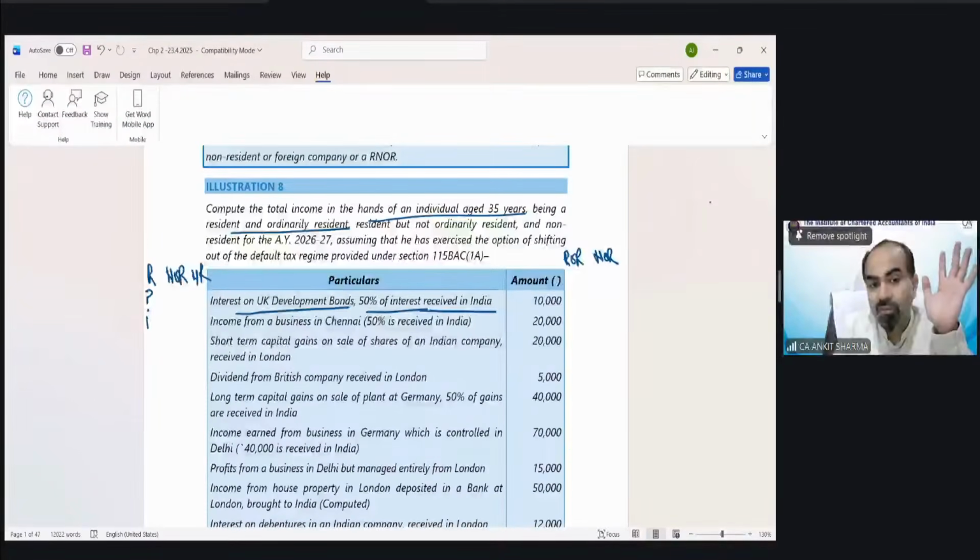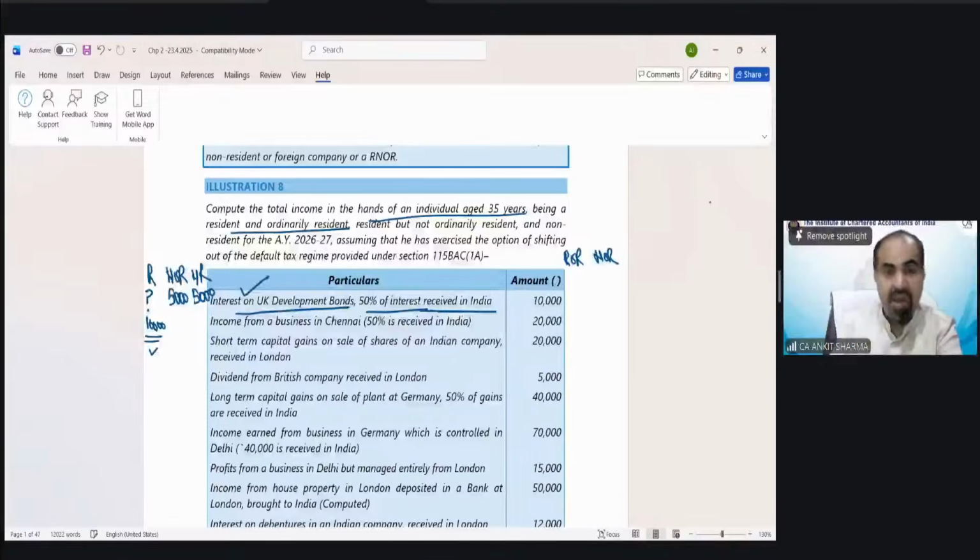Full 10,000. Because it does not matter in case of resident and ordinary resident how much has been received in India or arise. In case of ROR, full income is going to be taxed always. Yes, in case of NOR, it would be 50%, that means 5,000. And for NR also, it would be 5,000.